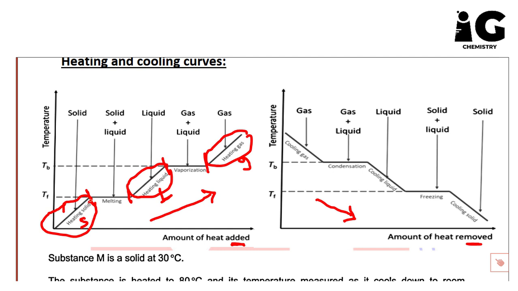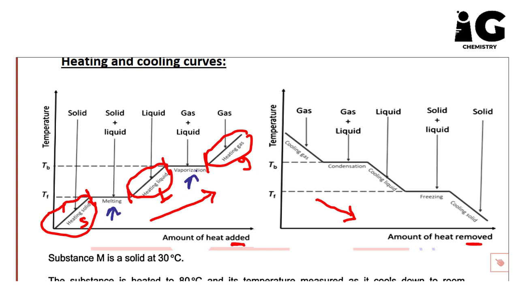Remember, here in the tilted or inclined line, they are pure state. It means here only solid, in this case only liquid, in this case only gas. And here we have 2 lines which are horizontal, this one and this one.